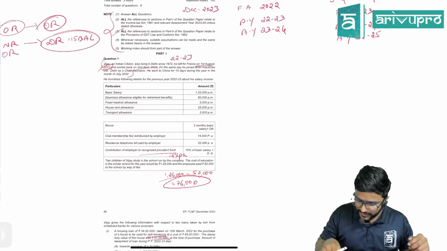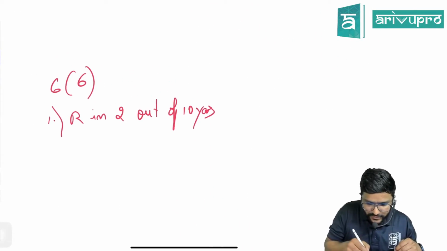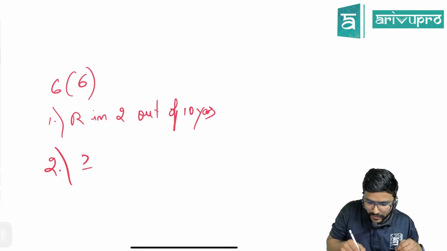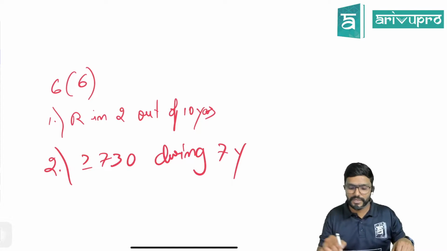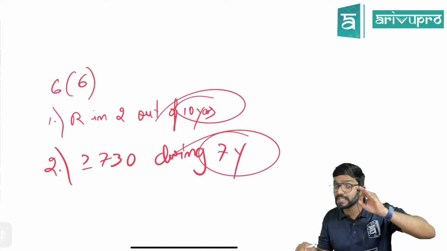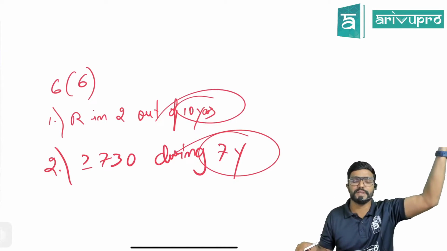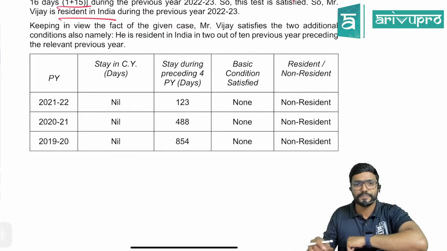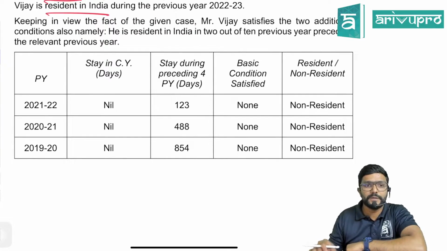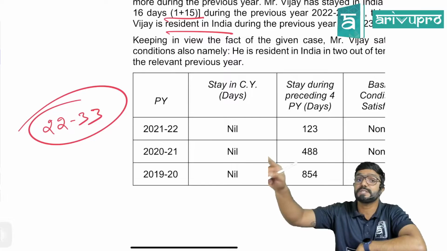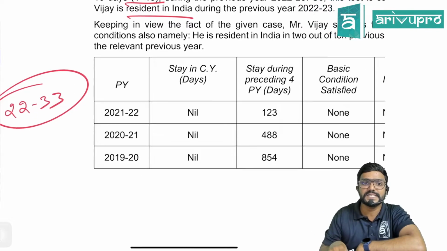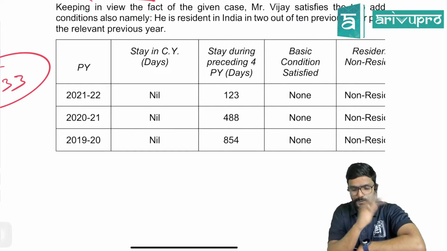Okay. Then, second condition is what? 730 days or more during 7 years preceding the previous year. While counting the 10 years and 7 years, we should not check the previous year. We have to check the preceding previous years. Okay, sure. Let us see how they have given. So 21-22 previous years. So we should not consider 22-23, guys. 22-23 is only for the section 6.1 conditions. Whereas for 6.6 we should always check the past history.